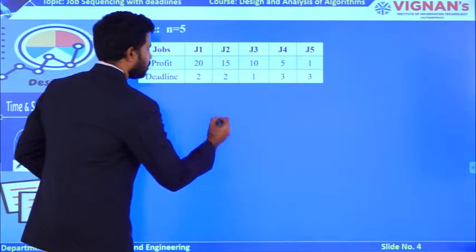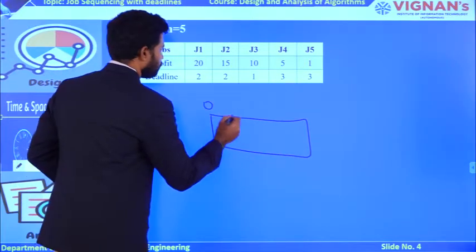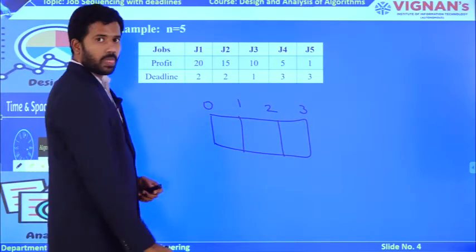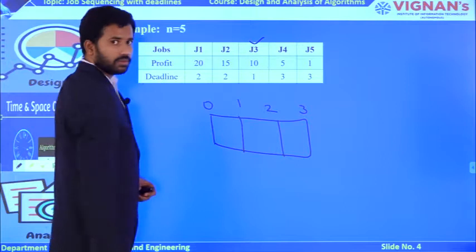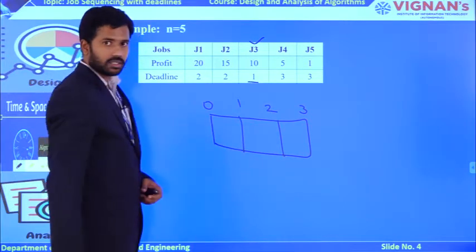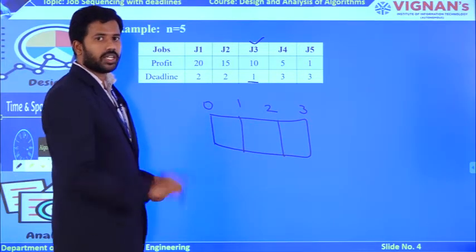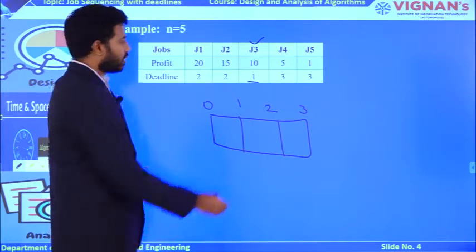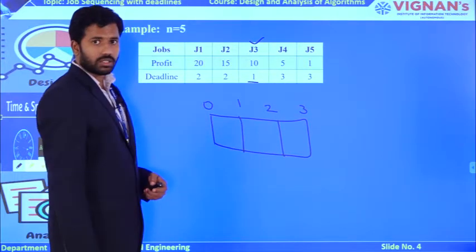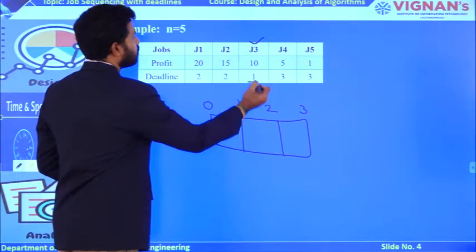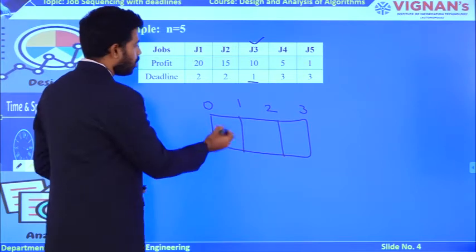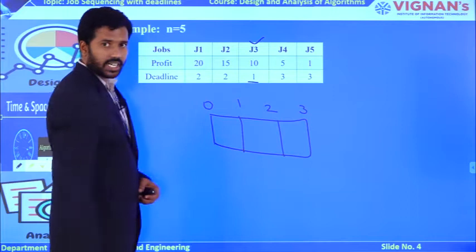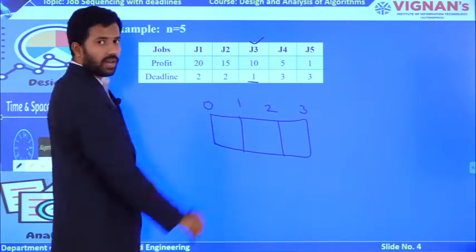very carefully, what is the deadline of J3? 1, right? So within the first slot only you need to execute this J3. It is not possible to execute J3 at the second or third slot. Why? Because the deadline of this one is 1. At first time only you need to execute. So it is not possible to execute J3 at the second interval, because the deadline is only 1.